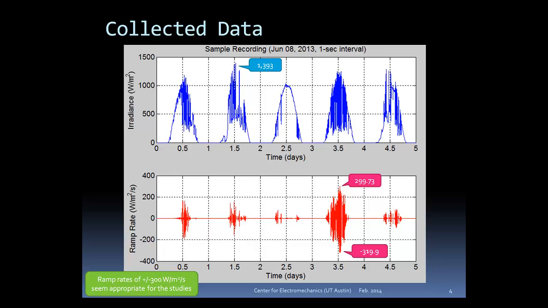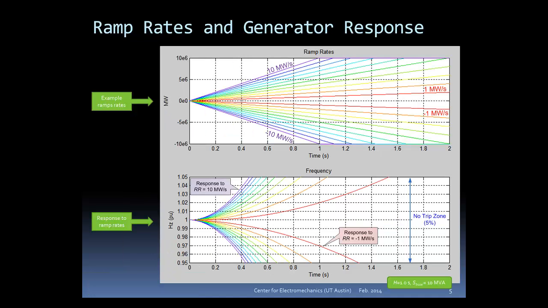Here is a 5-day recording shown in 1-second intervals. The top chart shows instantaneous irradiance. The bottom chart shows the change in this irradiance from second to second. Although the maximum change is about 300 watts per meter squared per second, it doesn't really tell you what the megawatts per second will be at the output of the PV plant. However, the data shown here can be used as a starting value that can be used to ramp down a PV plant.